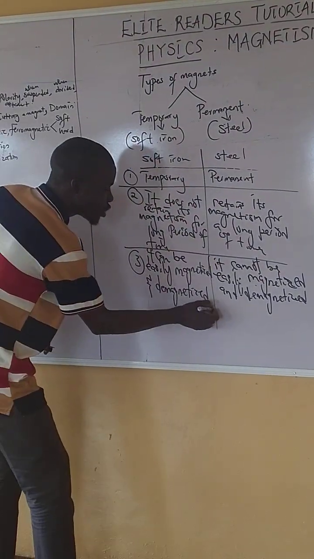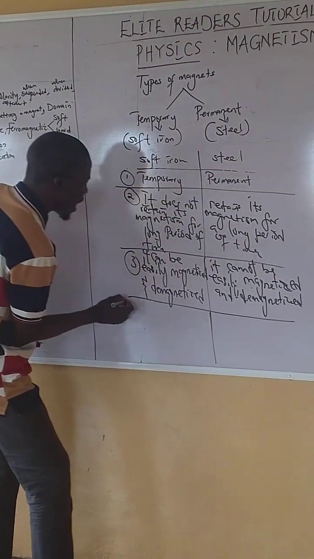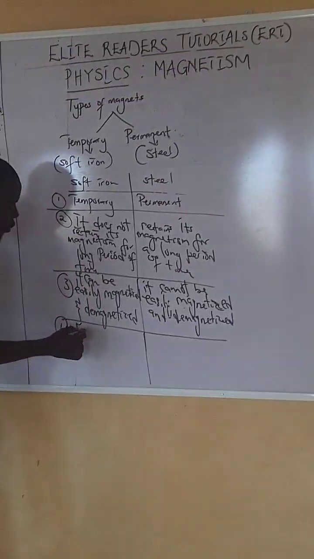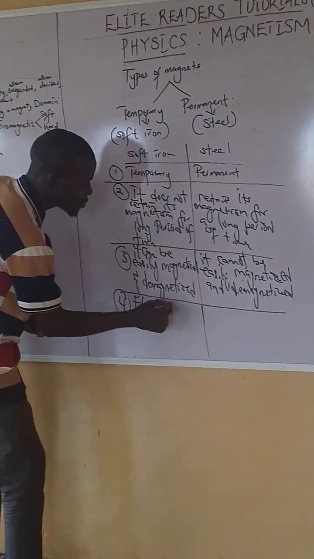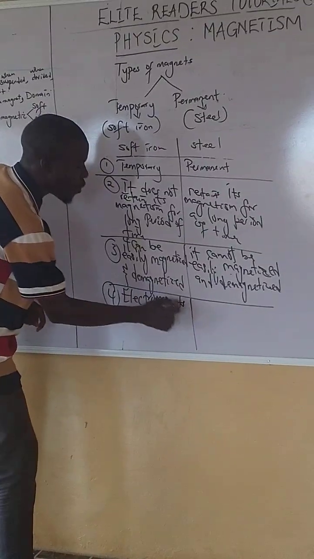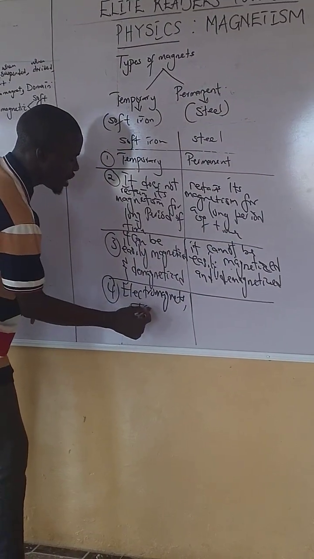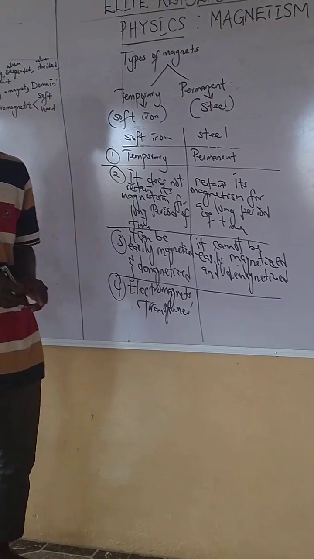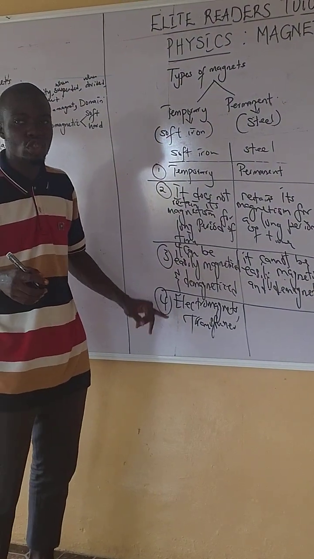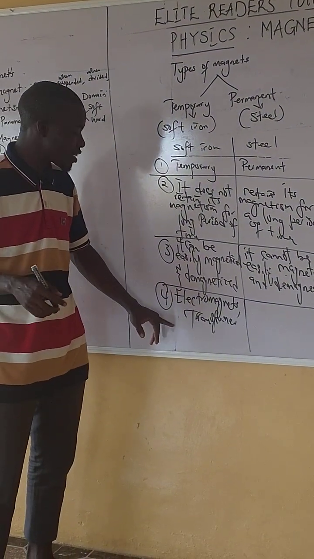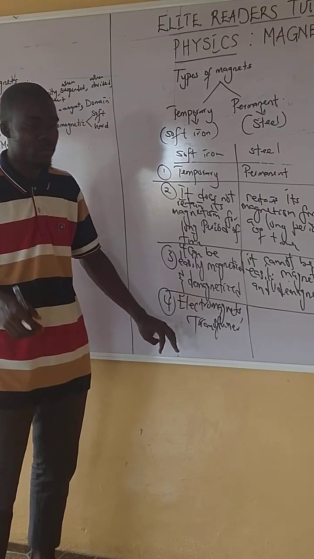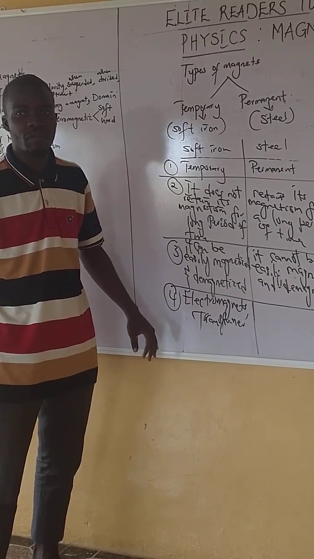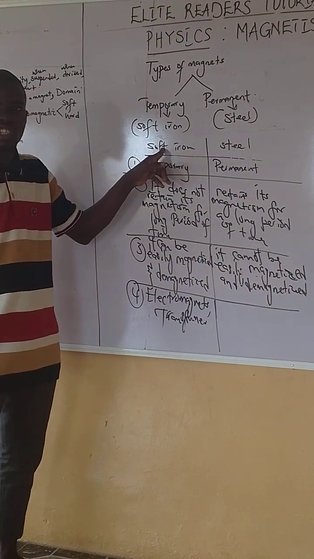That is why we use soft iron. In fact, we use it in transformers and in electromagnets. So you can be asked a JAMB question. They can ask you which magnet can be used in a transformer or in an electromagnet. We use soft iron in electromagnets.